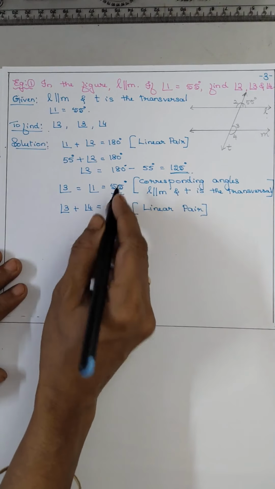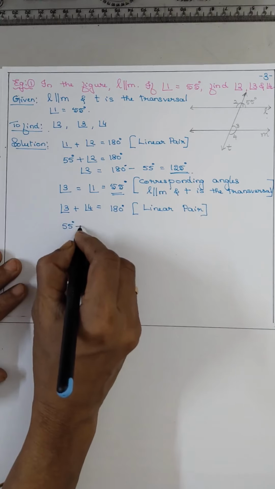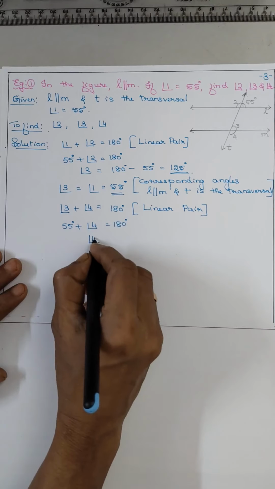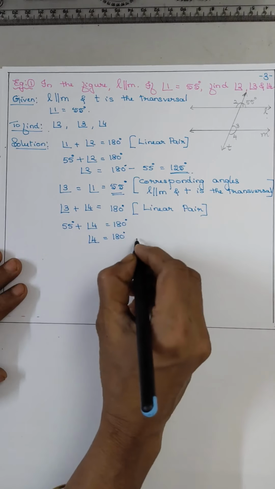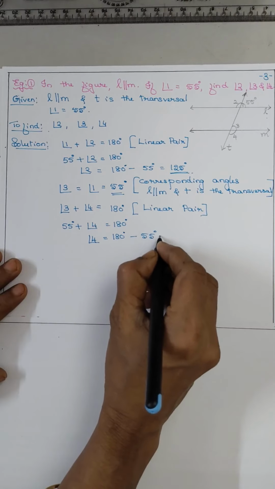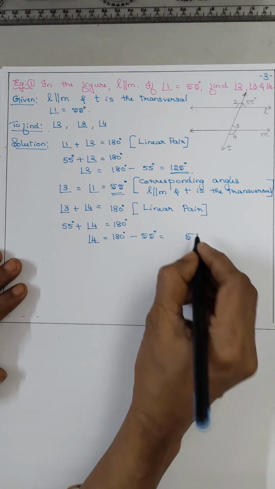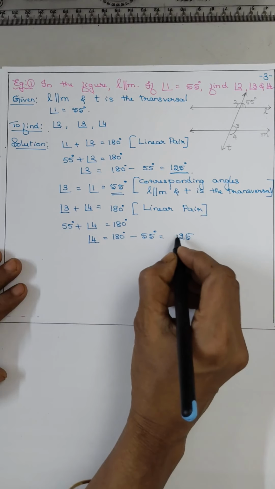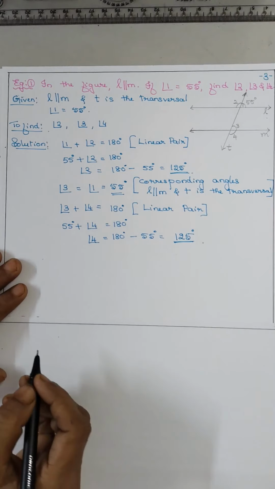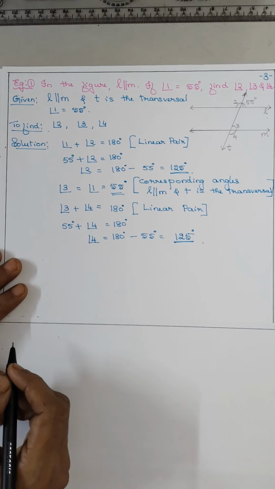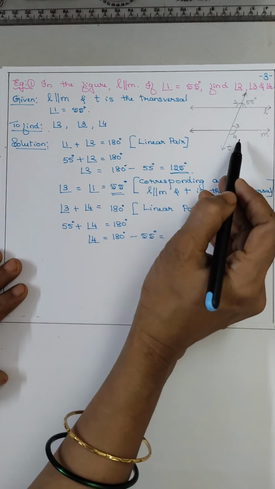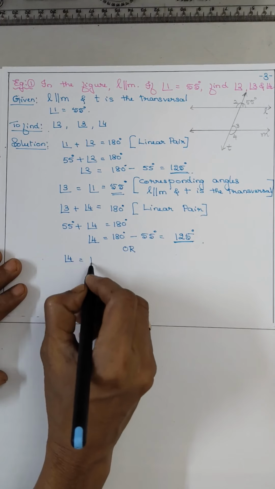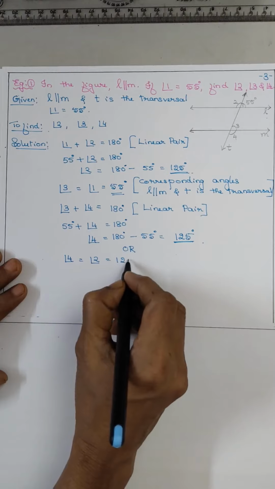So angle 3 is 55, angle 4 is equal to 180 minus 55, that is 125. Okay. Or you can tell angle 2 is equal to angle 4. Angle 4 is equal to angle 2, that is 125 degrees.